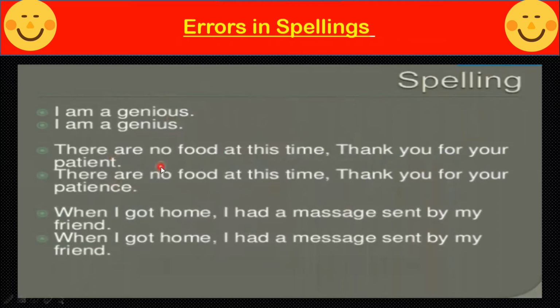Errors in spellings. I am a genius. The spelling in the second sentence is the correct one and the first one is wrong. There are no food at this time. Thank you for your patience. The spelling of patient over here is incorrect. There are no food at this time. Thank you for your patience. This patience is required over here. This patient means when you are ill.